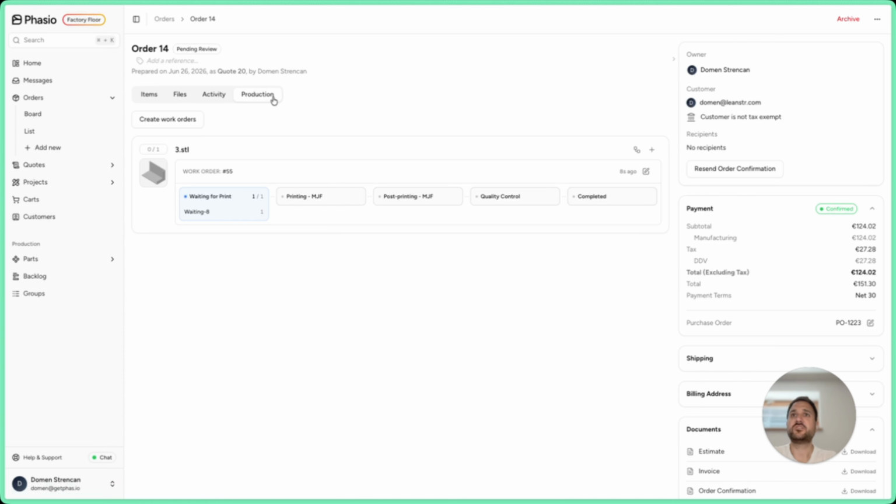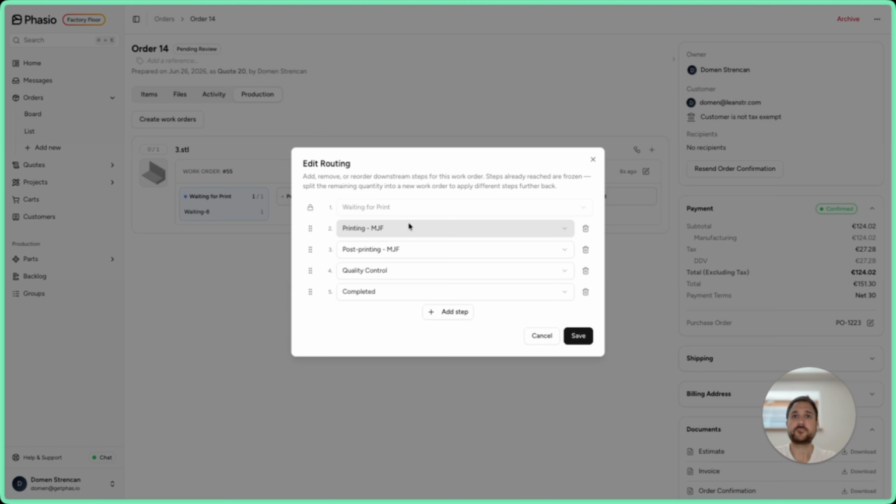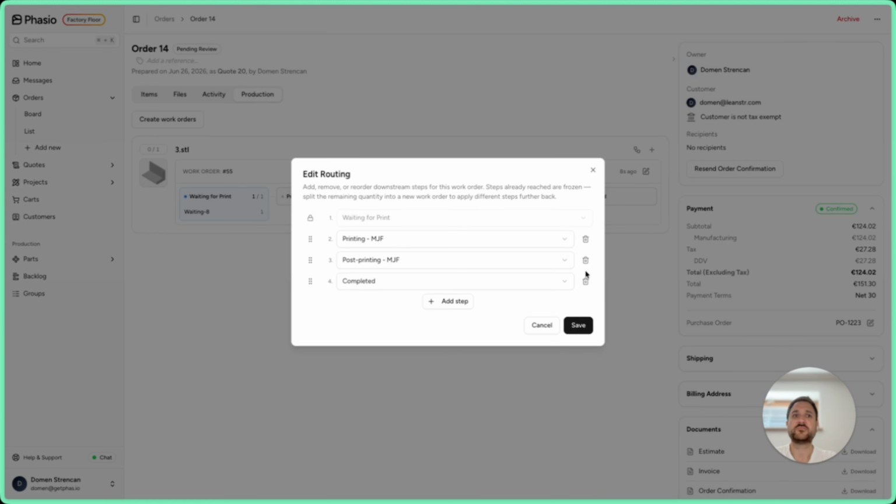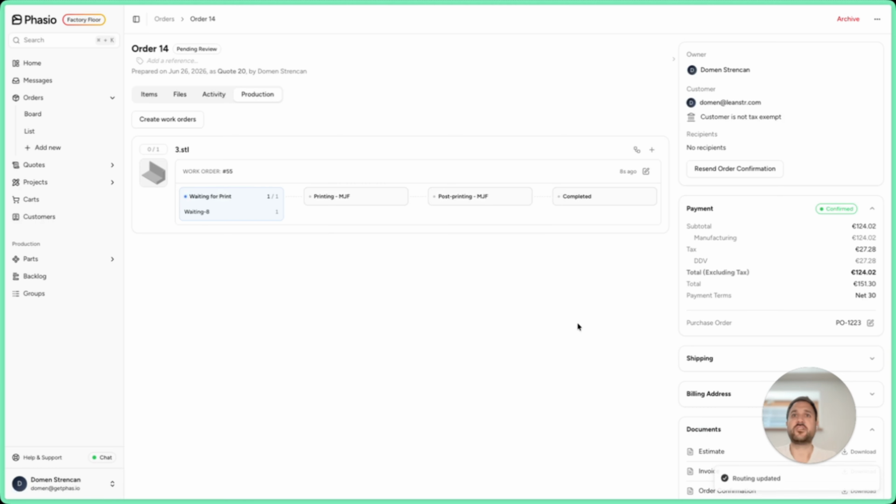And as you can see under the production tab, this is a bit new and modified screen. You can see these are the production steps or your operations, and you can modify them for the stations that haven't yet been concluded. So let's say for this part, I don't need the quality control because it's a very simple part. I can just simply delete it and save the routing. And you can see the routing has now been updated. And this means as you're progressing the parts through the stations, you can on the fly change the workflow for a specific use case.